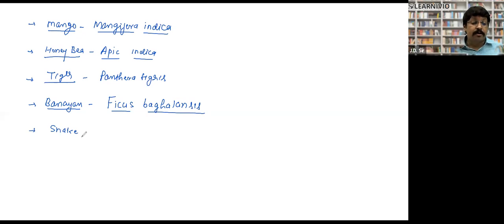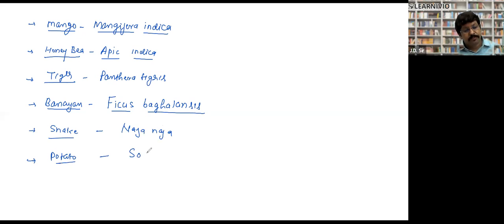A snake, like the cobra, is Naja. Potato is Solanum tuberosum.